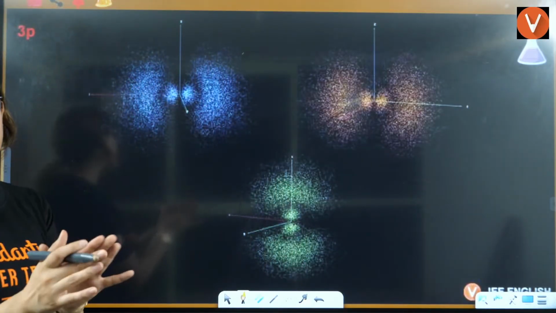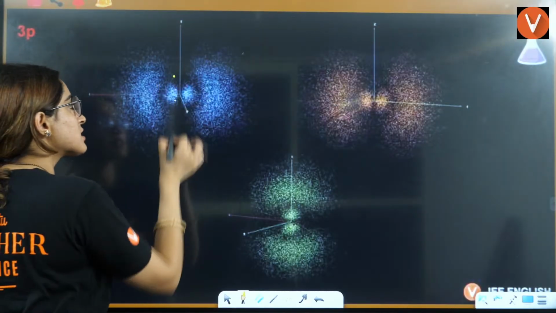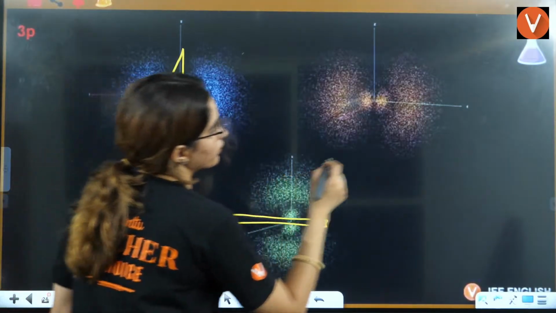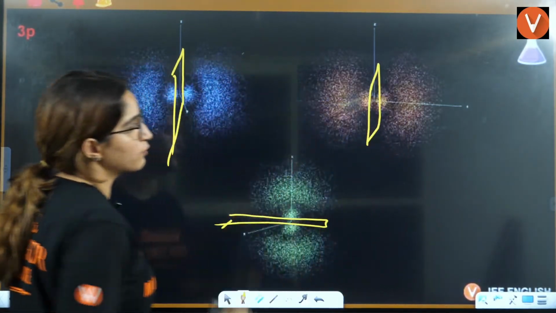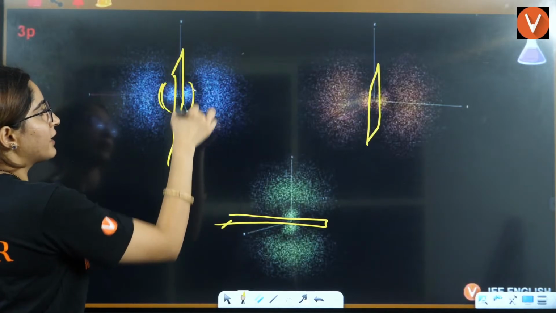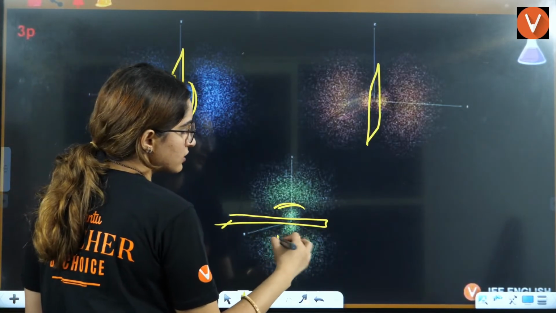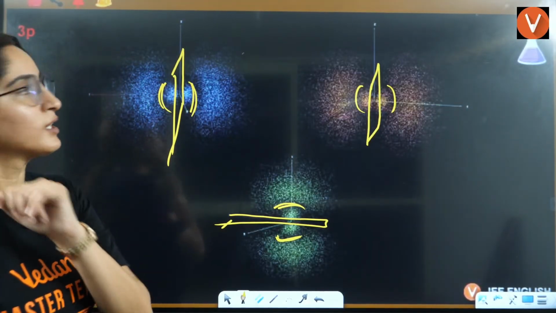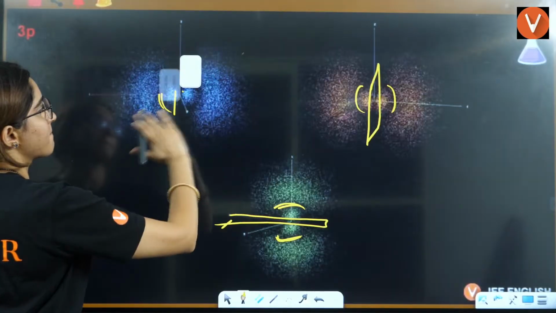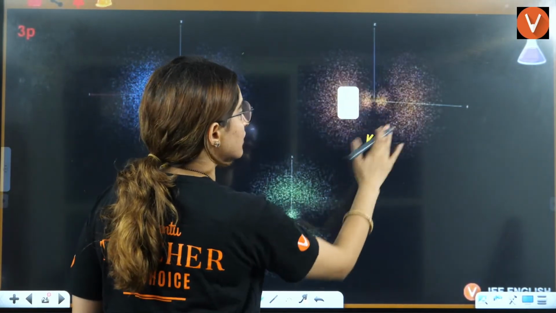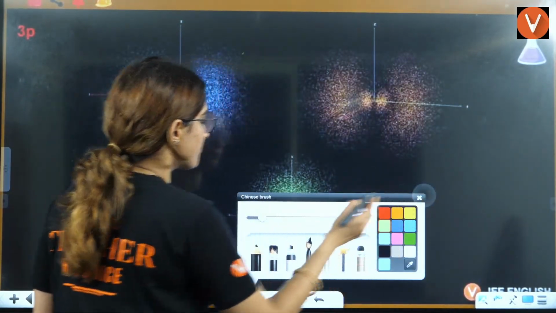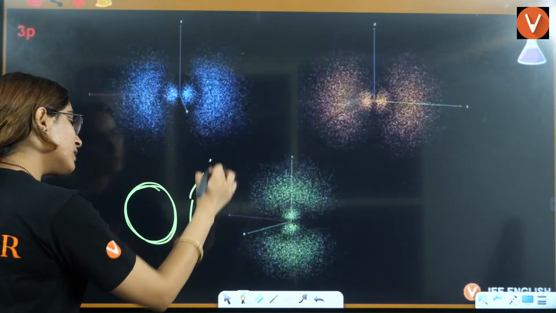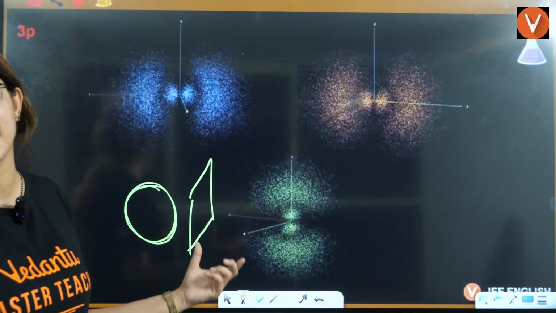Radial and angular nodes are different. This will pass a plane, that is an angular node. Here you will pass a plane, that is an angular node. But this is along the radius, and that is one radial node. Because it will be like this, okay? It's like in the form of a circle you will have. See, radius is simple. When in the form of a circle you have missing electrons, that is a radial node. When in the form of one plane you have missing electrons, that is an angular plane.